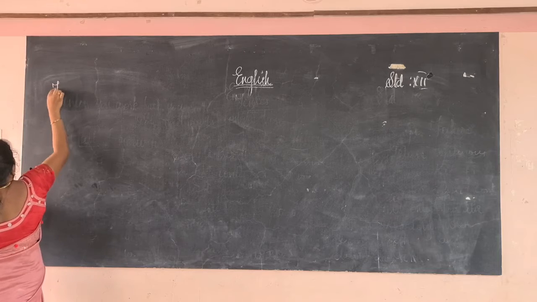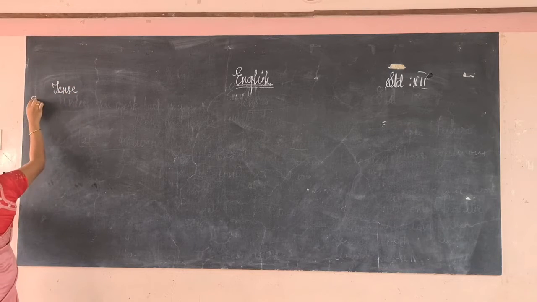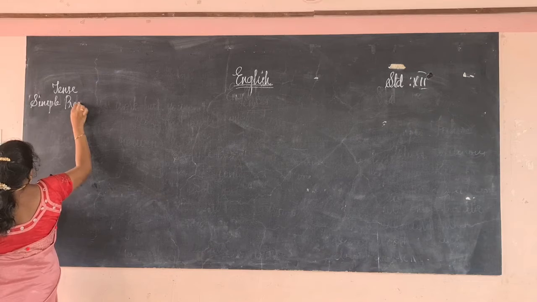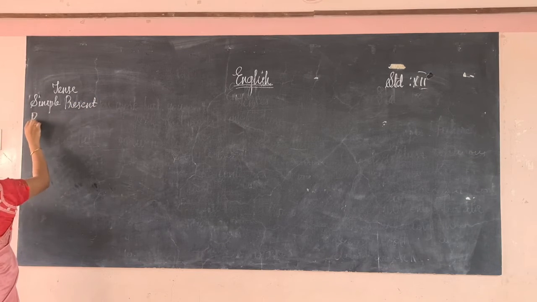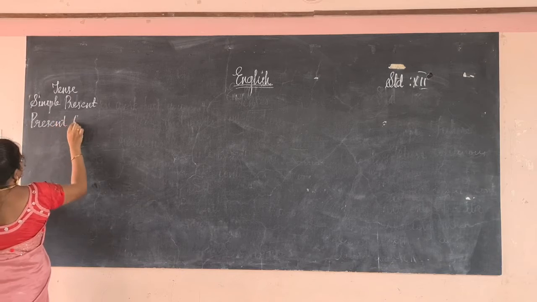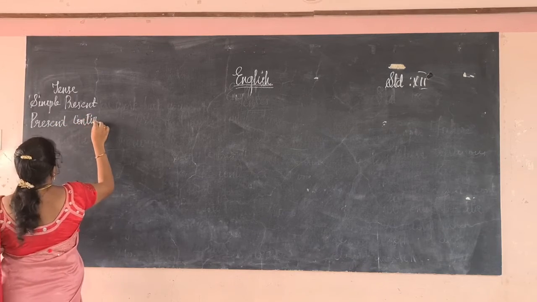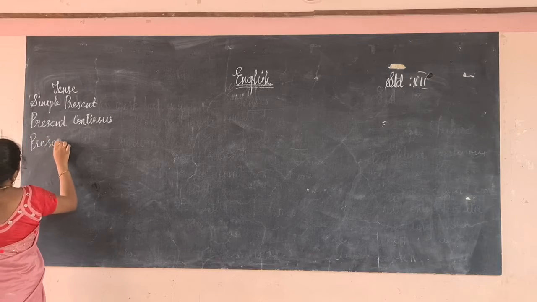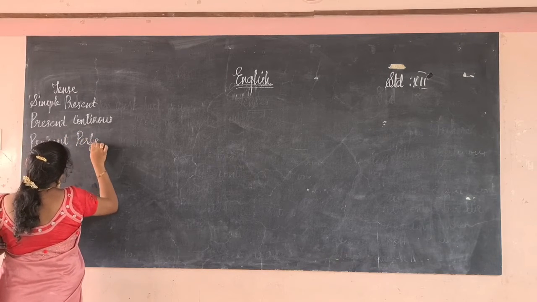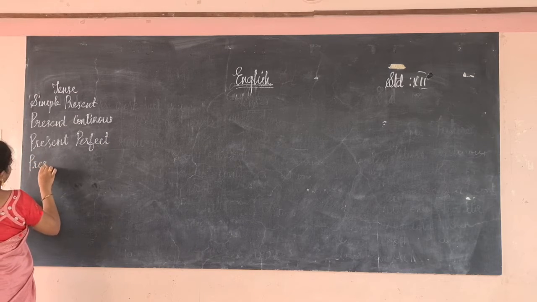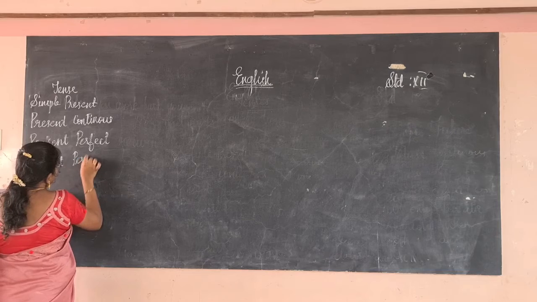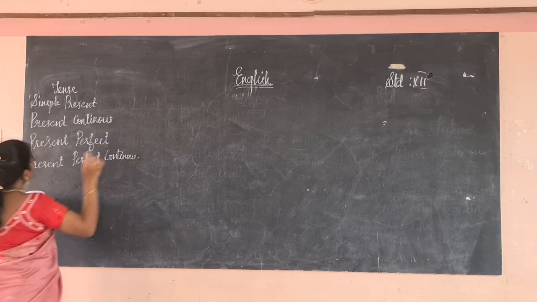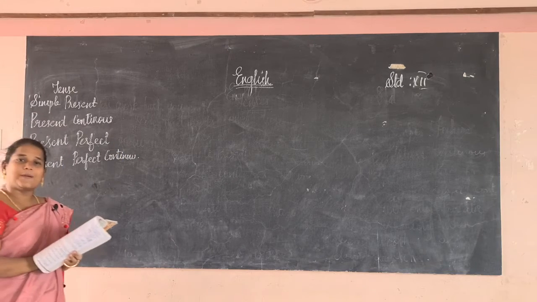So first of all we will write all the tenses: simple present, present continuous, present perfect, present perfect continuous.